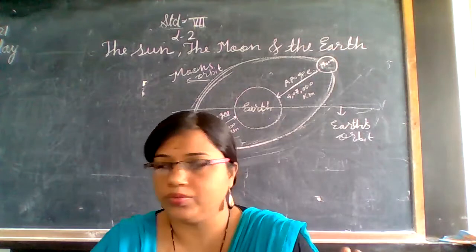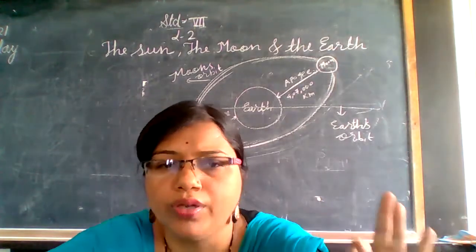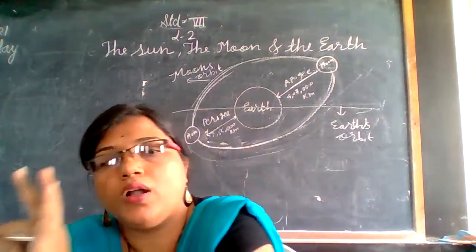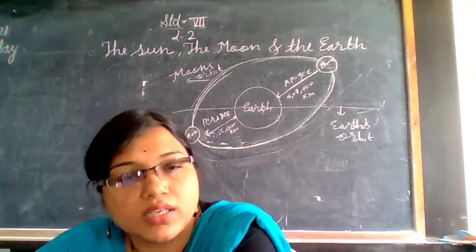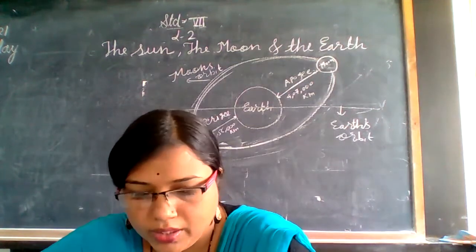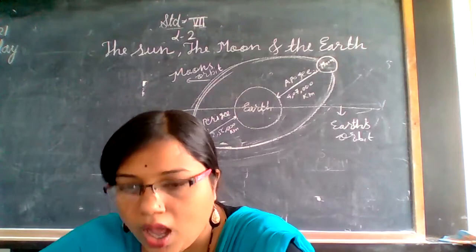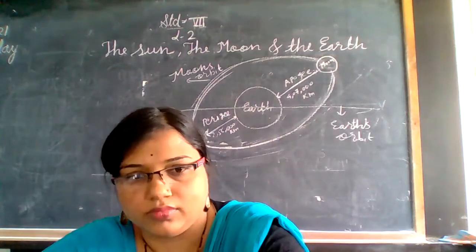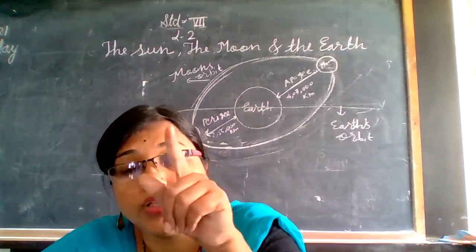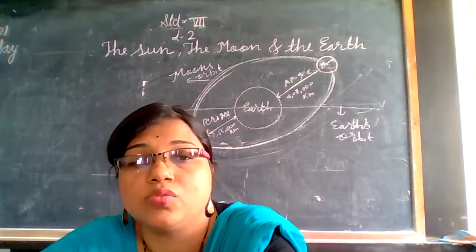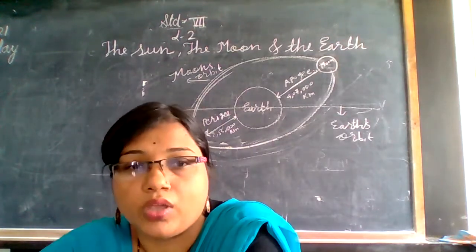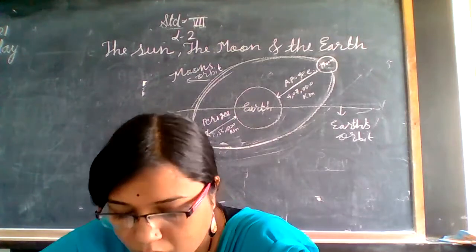I told you earlier that the motion around the axis is called rotation or axial motion, and the motion around the Sun is called revolution, or you can say orbital motion.